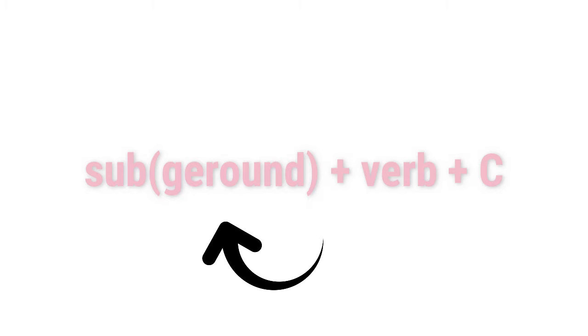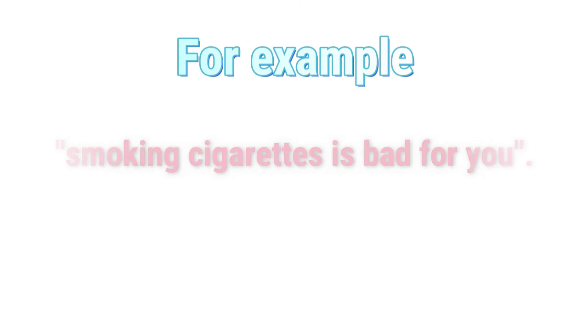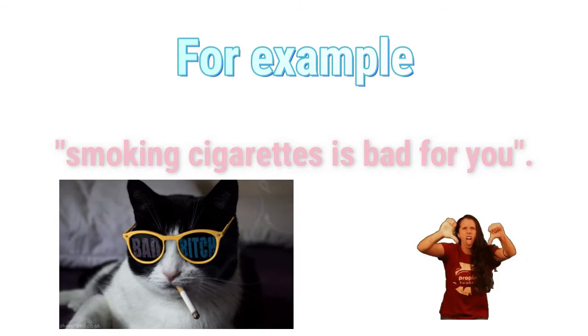Now we have the use of gerunds, the gerund form of verbs, as a subject of a sentence. When the gerund is a noun, it can be the subject of the action described by the verb. The structure is the next: subject in gerund plus verb plus complement. For example, smoking cigarettes is bad for you.